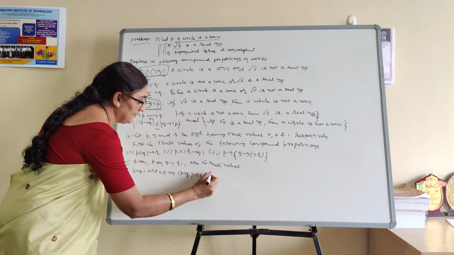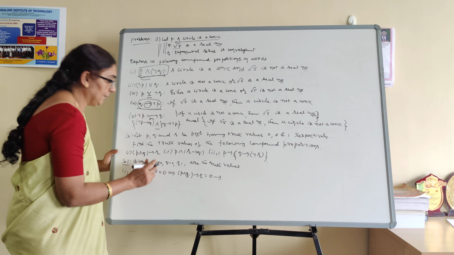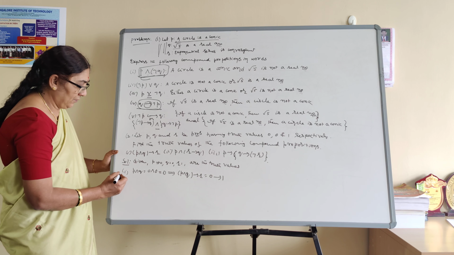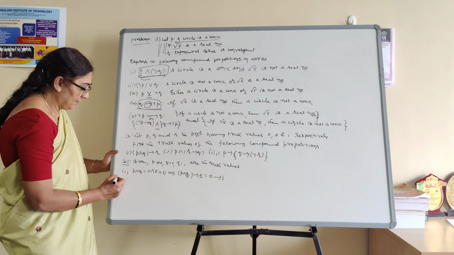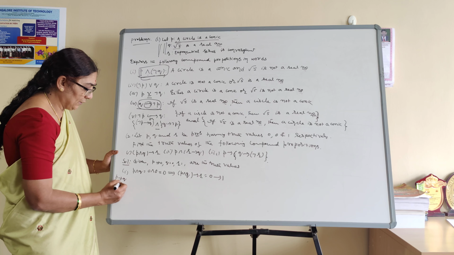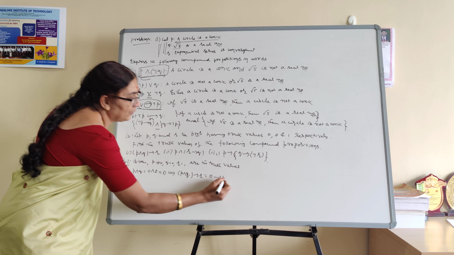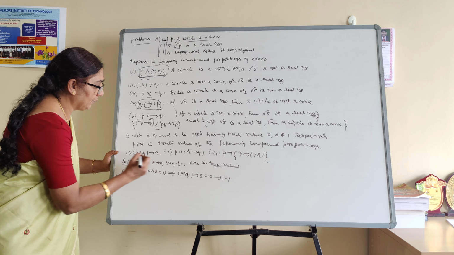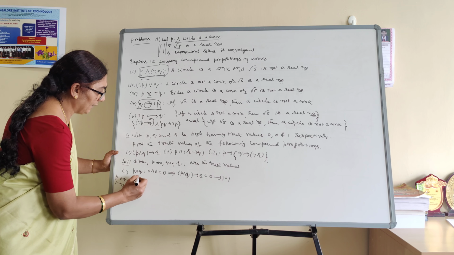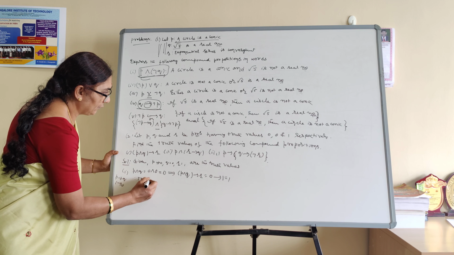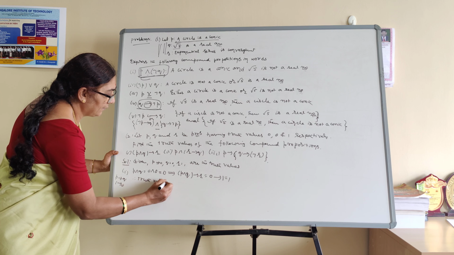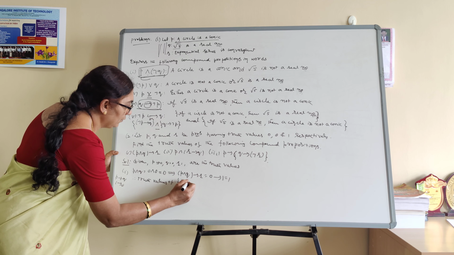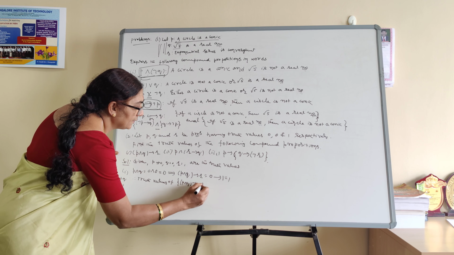Just now we calculated 0. Conditional with R. What is R? 1. I told in my previous video, the conditional statement is false only in the case 1 to 0. But here it is 0 to 1, therefore it is true. Therefore, the truth value of P conjunction with Q, conditional with R is 1.